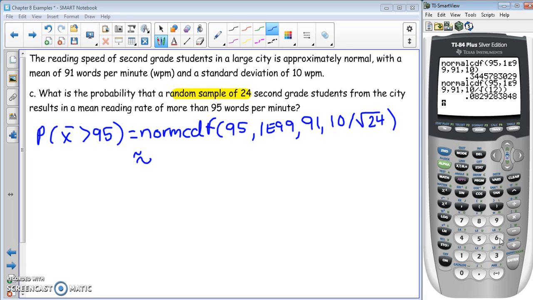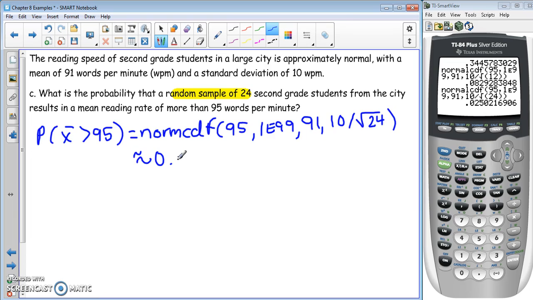So I'm going to do second, enter to pull back up what I typed in, and we're going to change our 12 to 24. So we get 0.0250. So we can see there that increasing our sample size decreased our probability.